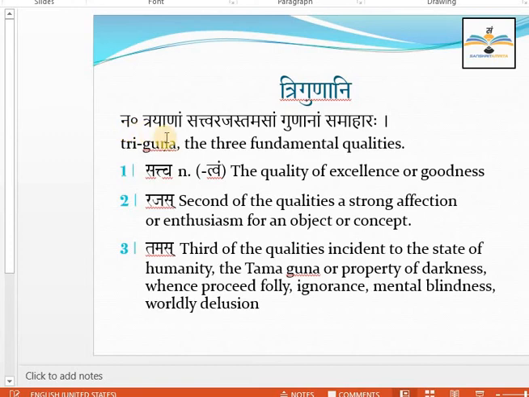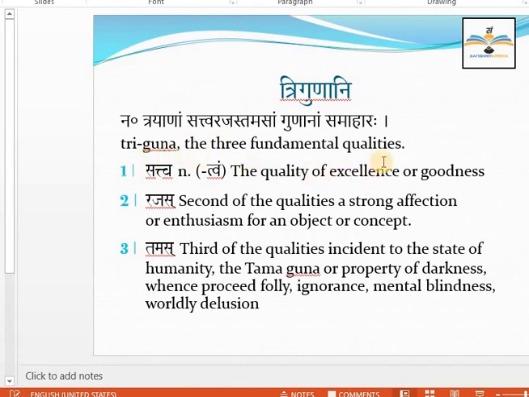Trayanam, it is a napusakling word. Trayanam of three, sattva rajas tamasam, of sattva, rajas and tamas, gunanam of qualities, of these three qualities, samahara means group. So group of these three qualities, sattva, rajas, tamas, is called as trigunani.